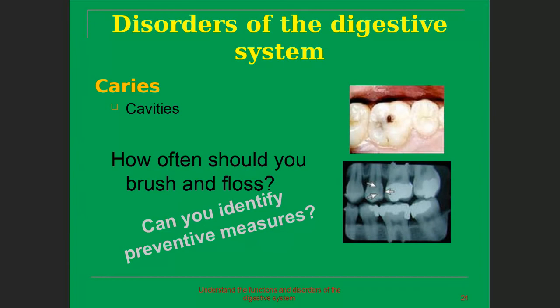And can you identify the preventive measures? What kind of measures should we take? First of all, you have to brush your teeth, and do not eat very warm food or too much cold food. Food should be bearable, and drinking should be bearable.